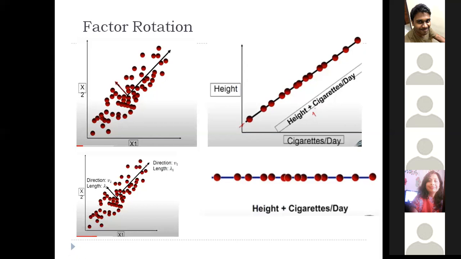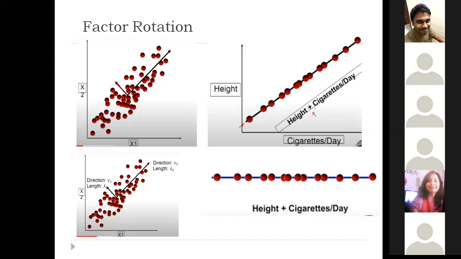When you reduce your x and y values, maybe you can form a straight line. Here I'll take an example of the variables height and cigarettes per day: the height of the person and the number of cigarettes the person smokes per day. When the height increases, cigarettes smoked per day also increases. I don't know how relevant the data is, but somehow we got data like this. Maybe it was asked of people from 10-year-olds to 40-year-olds, so in that case this data might be true.